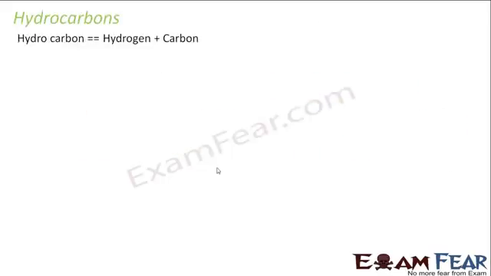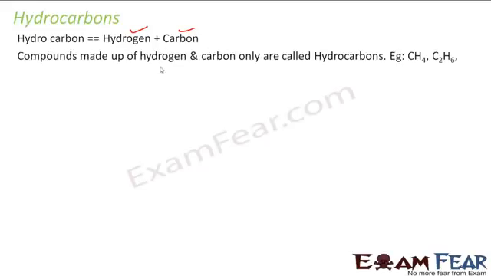Hydrocarbons. As the name suggests, hydrocarbon is nothing but hydrogen plus carbon. So, compounds made of hydrogen and carbon only. Please note, compounds made of hydrogen and carbon only are called hydrocarbons. For example, CH4 methane, C2H6 ethane, all these are examples of hydrocarbons.